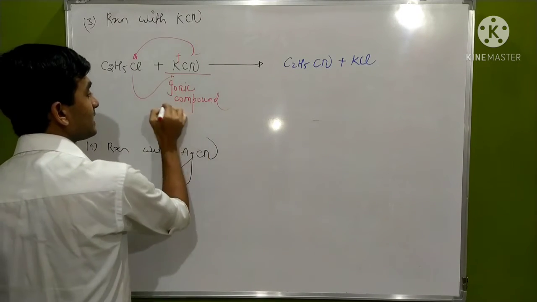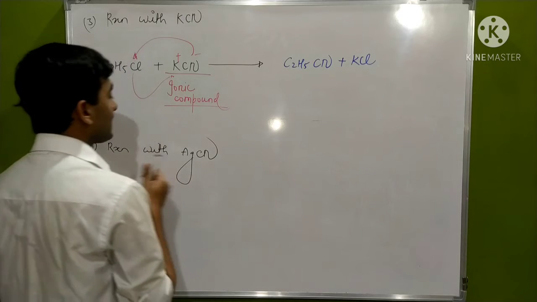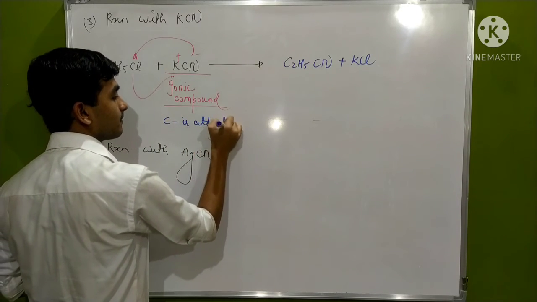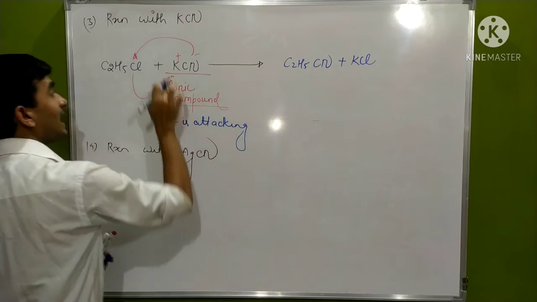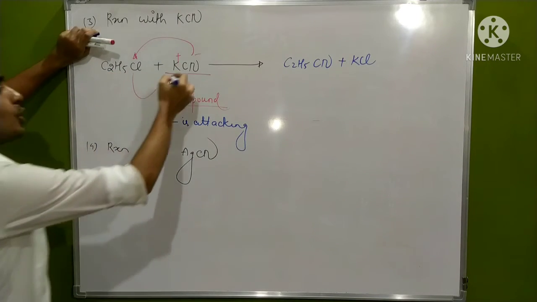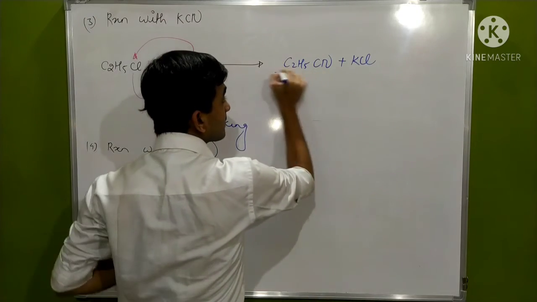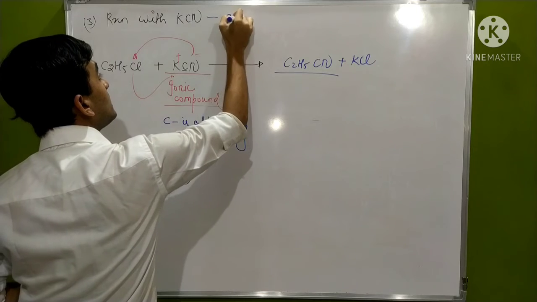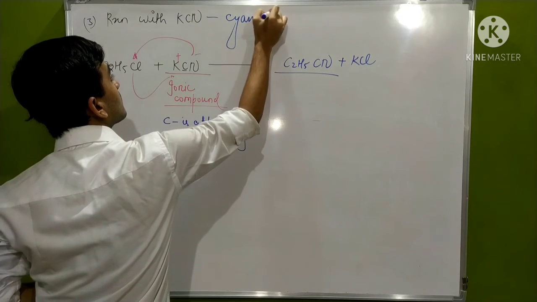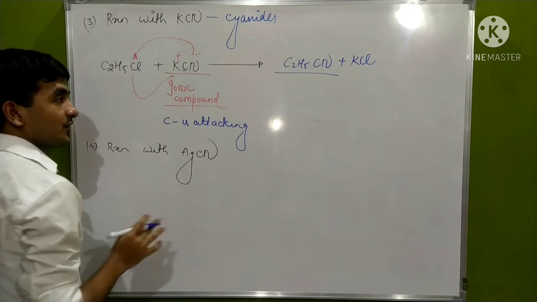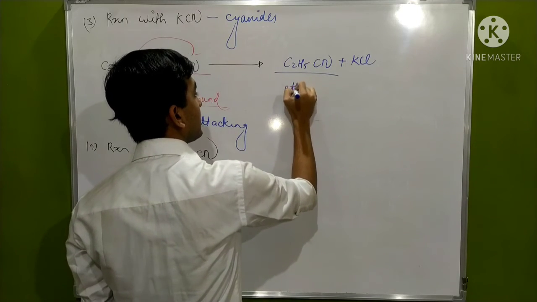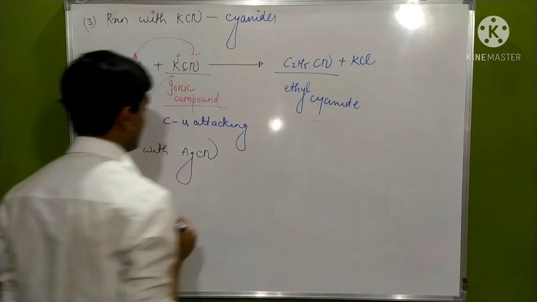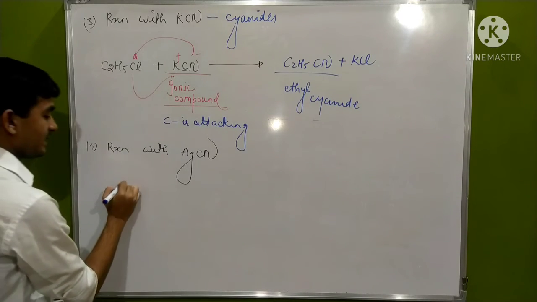And here, in this compound, carbon is the attacking species. Carbon is attacking, that's why the ethyl group will form a bond with carbon. When KCN undergoes the reaction, the product will be cyanide, ethyl cyanide, and the byproduct is KCl.